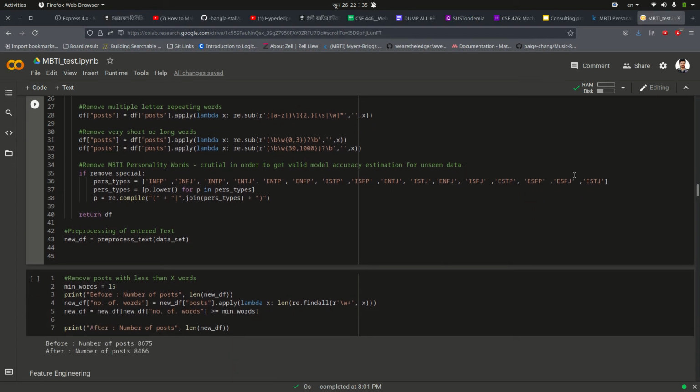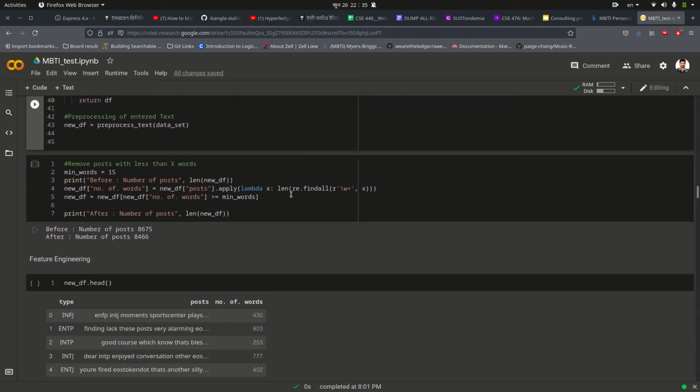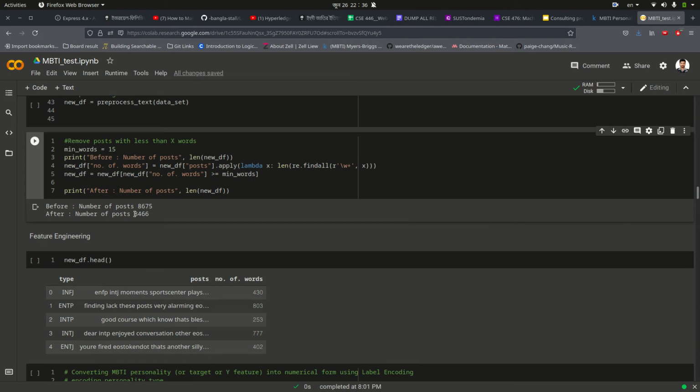And also, if the personality types like INTJ, INTP, ISFP occurred in the data set, I have removed them too. Before pre-processing the whole data, there were 8675 posts, and after pre-processing there are actually 8466 data points.